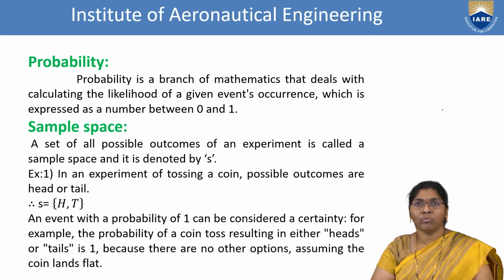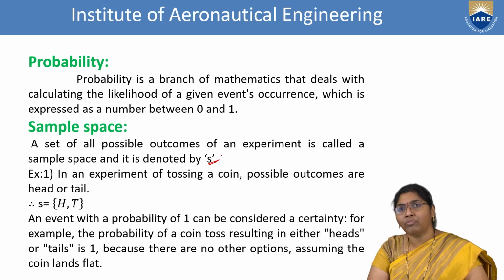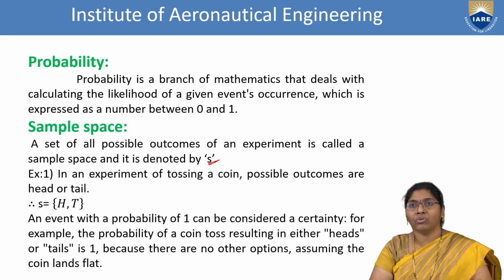In probability distribution, we need some extra topics. The first one is sample space. A set of all possible outcomes of an experiment is called a sample space, and it is denoted by S. For example, we use tossing a coin or throwing a die. In an experiment of tossing a coin, possible outcomes are either head or tail. Head, tail is the sample space.